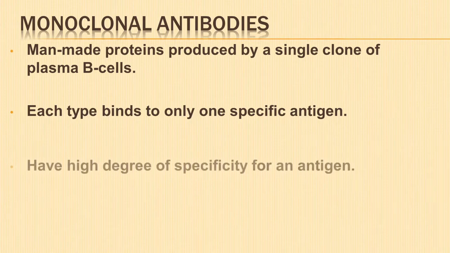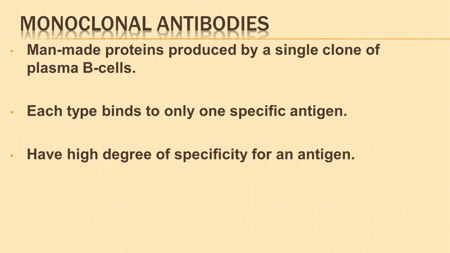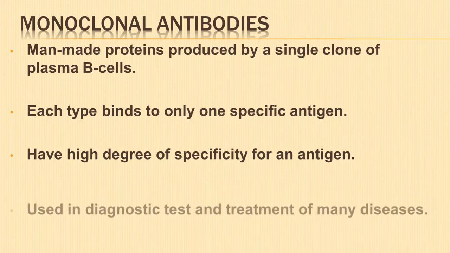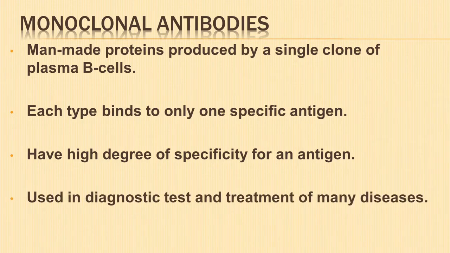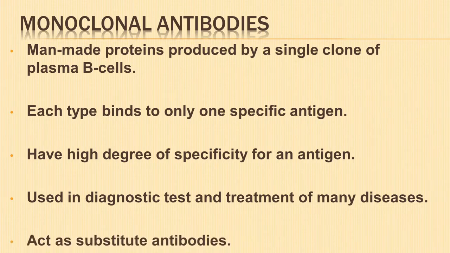They have a high degree of specificity for an antigen or epitope. Monoclonal antibodies are used in the diagnostic tests and treatments of many diseases. They can act as substitute antibodies and modify the immune system.